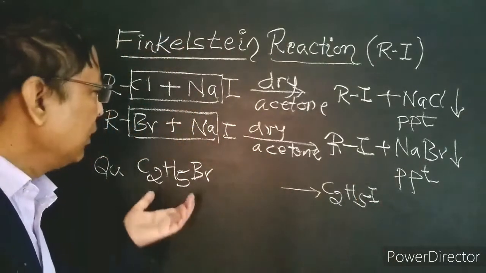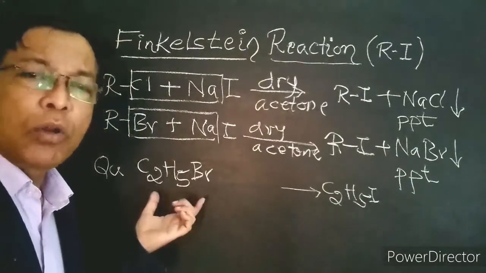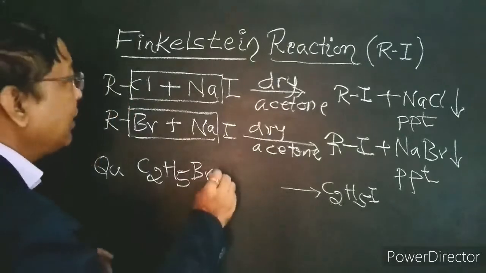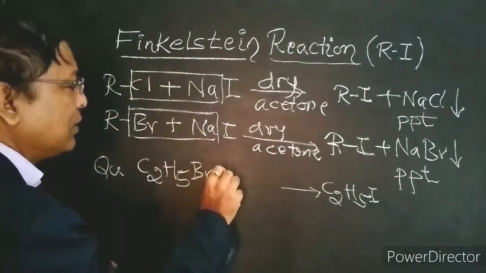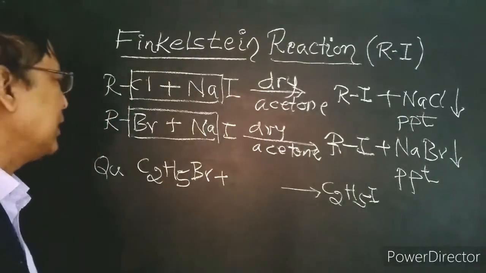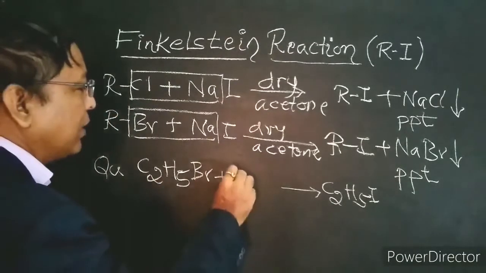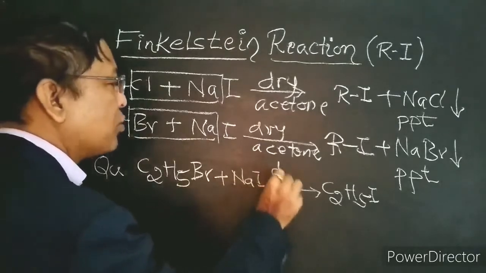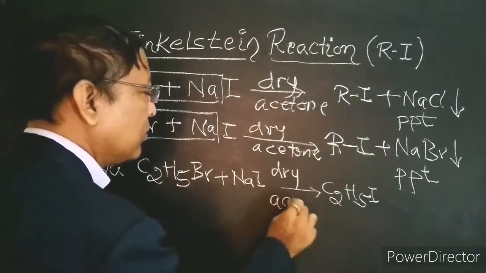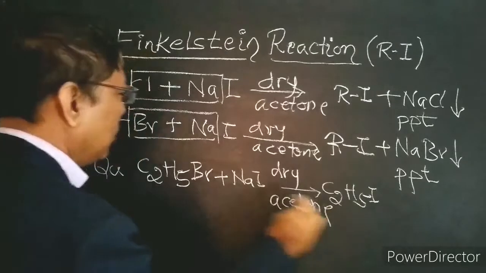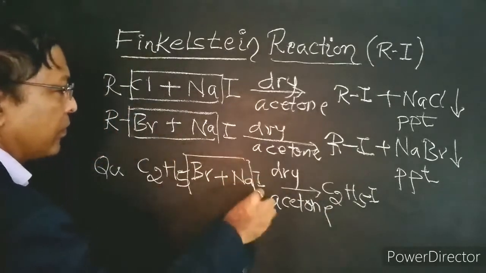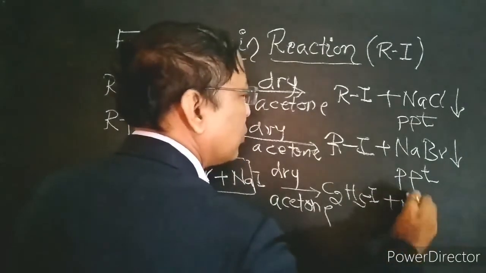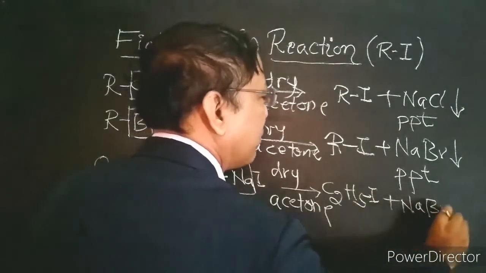This conversion of ethyl bromide or ethyl chloride into ethyl iodide can be carried out by Finkelstein reaction, that is by halogen exchange method. When ethyl bromide is reacted with sodium iodide in dry acetone, we get ethyl iodide plus sodium bromide precipitate.